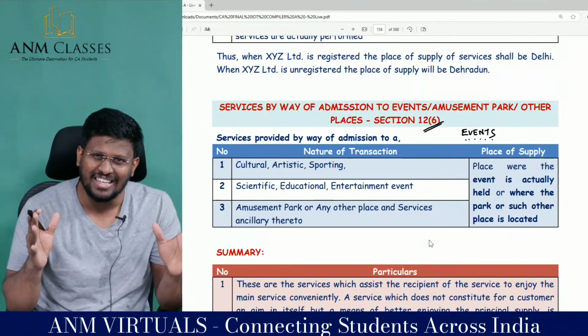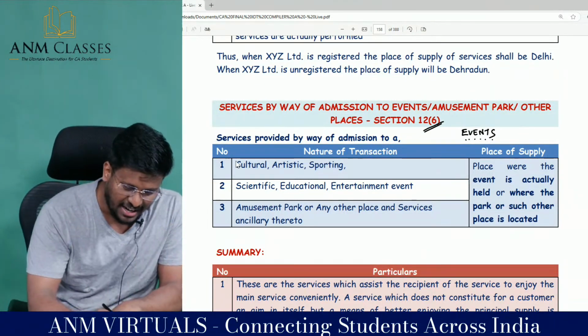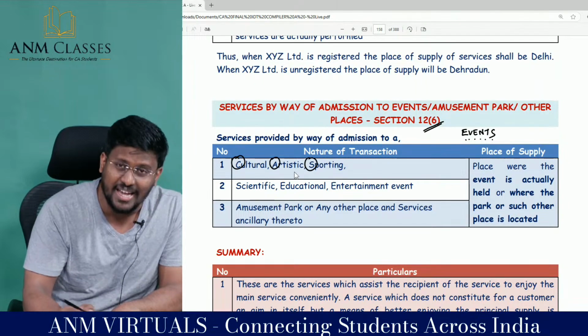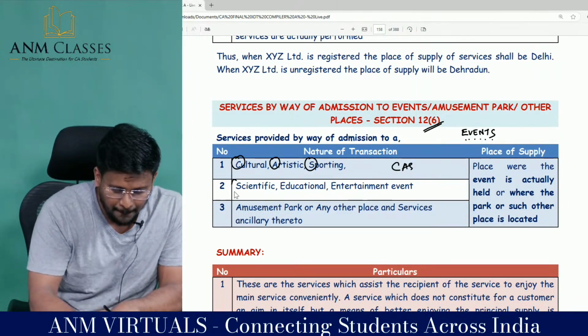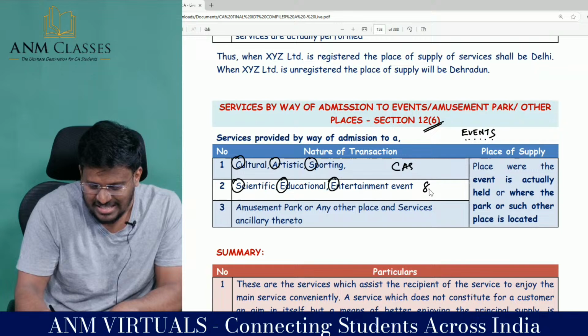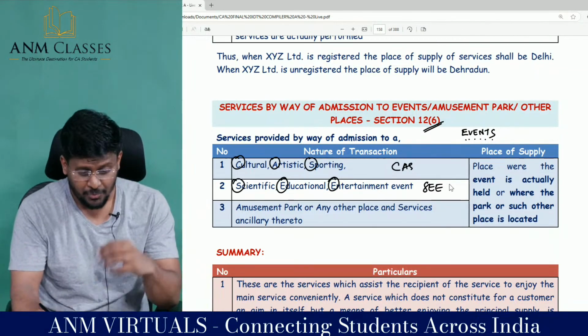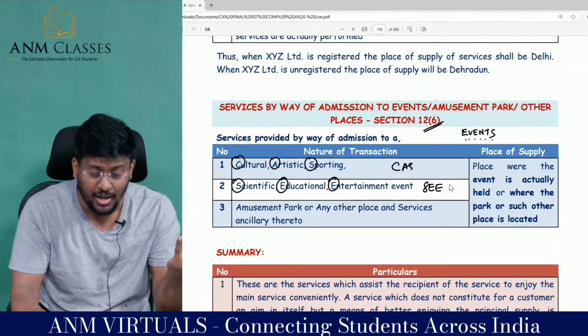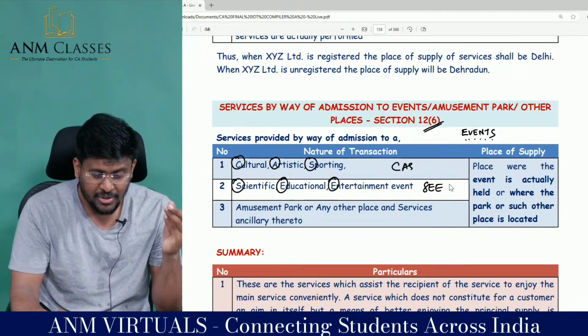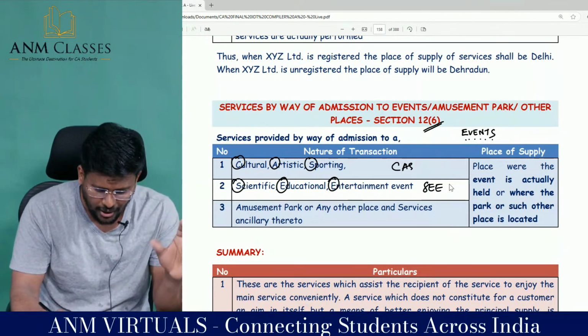Sir, be jolly, enjoy, because after you become CAs, chartered accountants, please see the events, whether the event relates to cultural, artistic, sporting, scientific, educational or entertainment.